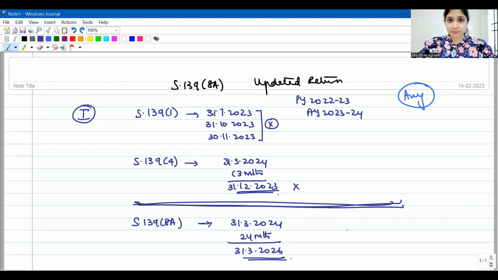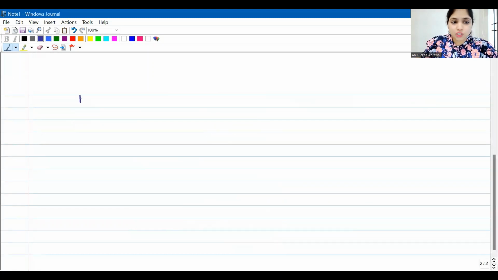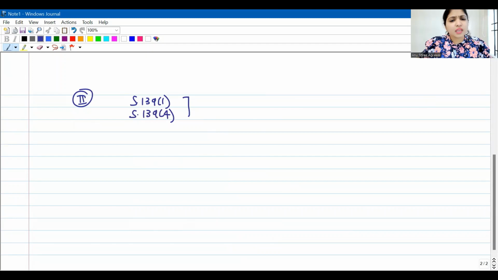Understanding, guys? So this was the first situation where you did not even file the income tax return, not even within the 139(4) time limit. Now coming to the second situation. In the second situation, the assessee did file his income tax return either within the 139(1) due date or within the 139(4) time limit. Either on time or late, but within 139(4), he did file the income tax return. But now he's realizing, oh God, I made a mistake. I forgot to put this income in the return. He wants to revise the return. Section 139 subsection 5, he wants to revise the return.